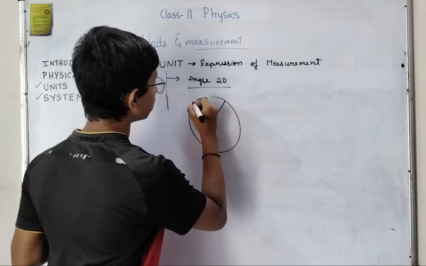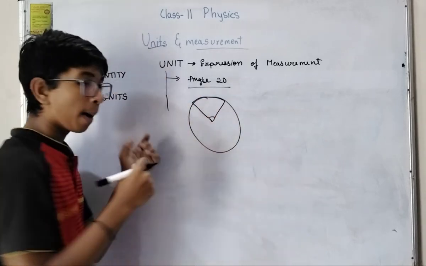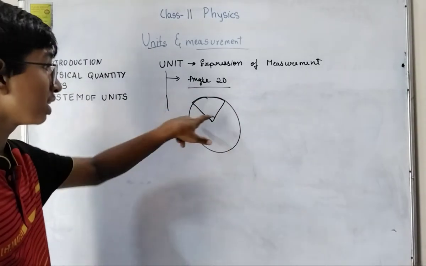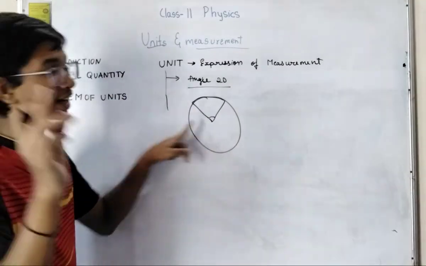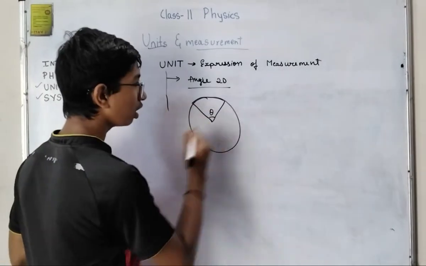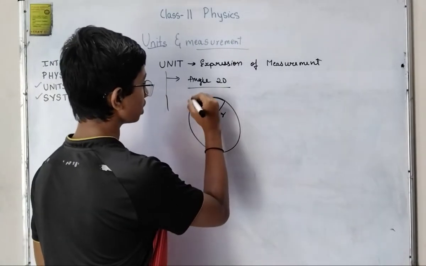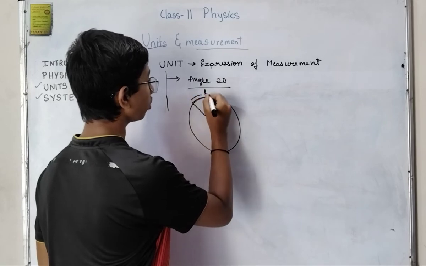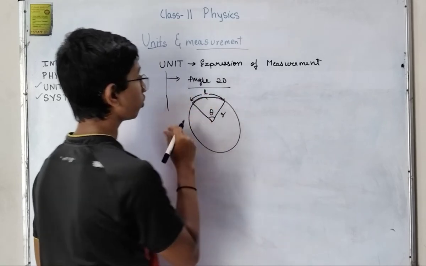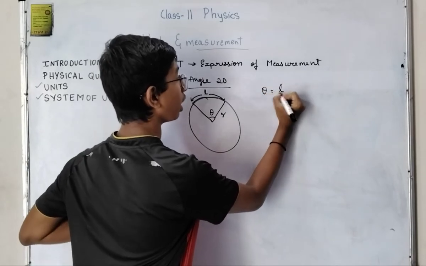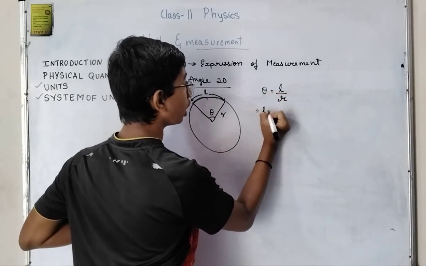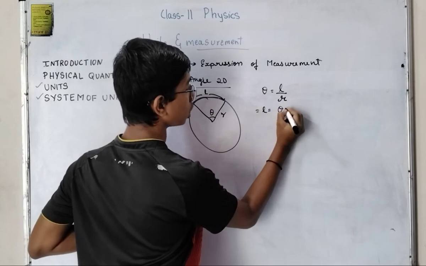The angle subtended by 2 radii at the center is called radian, represented by theta. If this is the radius and this is the length of the arc from here to there, then theta is equal to L by R, or L is equal to theta R.